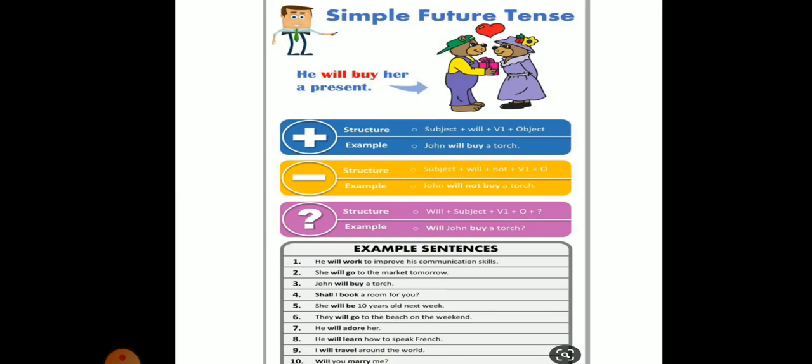For negative, the structure would be subject plus will plus not plus verb first form plus object. For example, John will not buy a torch. For interrogative, the structure would be will plus subject plus verb first form plus object plus question mark. Example, will John buy a torch? Here are some more examples: he will work to improve his communication skills. She will go to the market tomorrow. John will buy a torch.